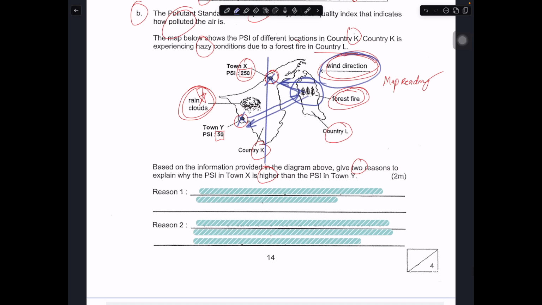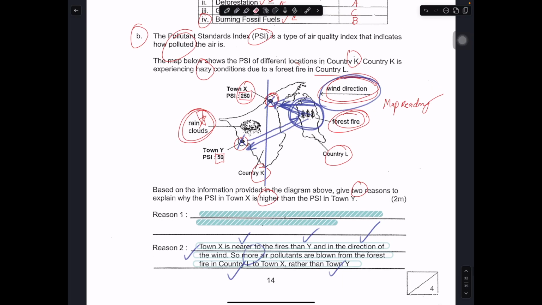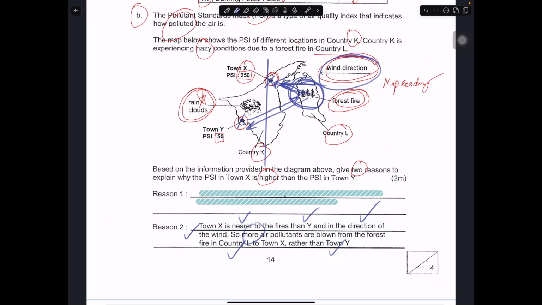Therefore the air pollutant could have been blown to X more, causing X to have a higher PSI value. So this could be one of the reasons. X is nearer to the fire than Y, and it's in the direction of the wind. So more air pollutant is blown from the forest in country L to town X rather than town Y. So this is why you will have a higher PSI value in town X.